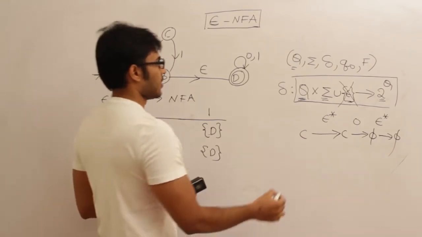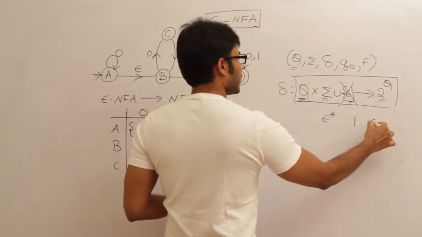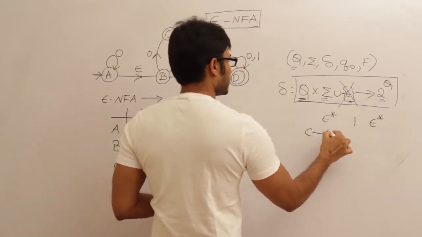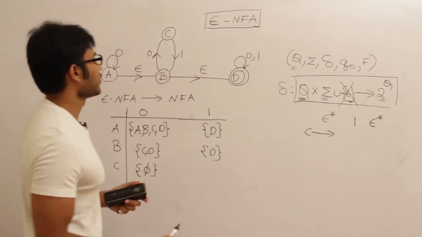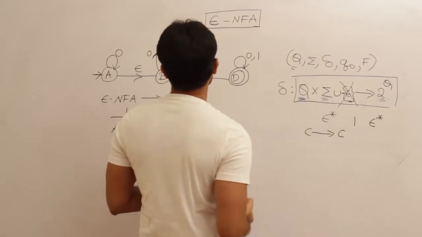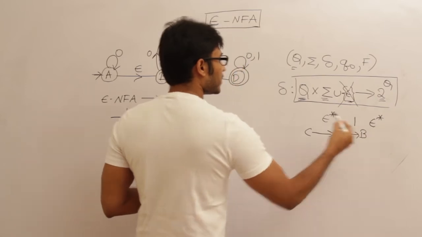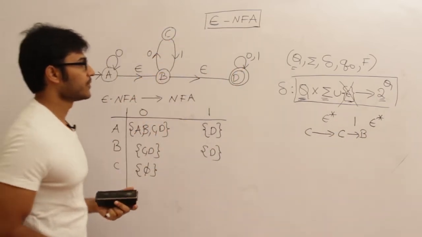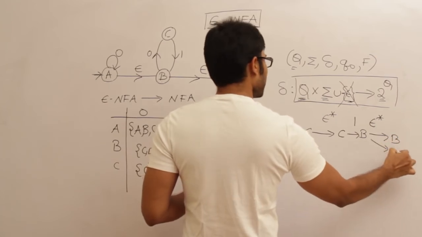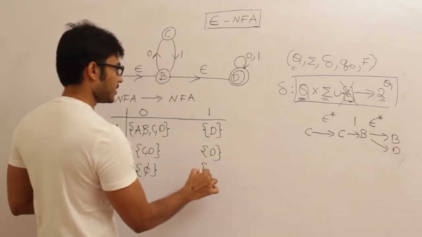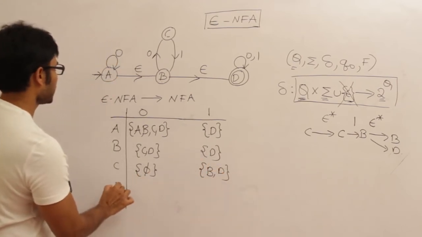What about C on 1? C on 1. Find out C on epsilon star, or epsilon closure of C. So C, epsilon closure is C itself. And what about C on 1? C on 1 is going to be B. And what about epsilon closure of B? So it can even go to B as well as D. Therefore, I have to write it as B, D. What about D?